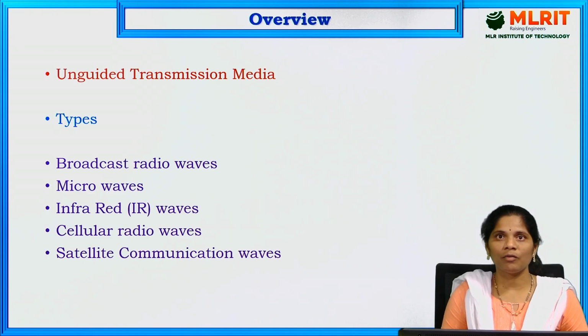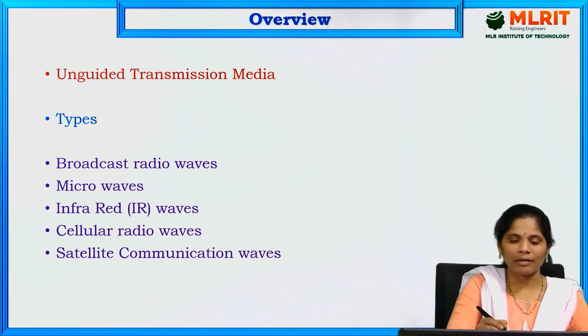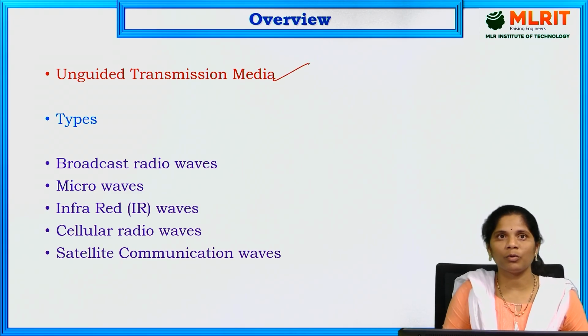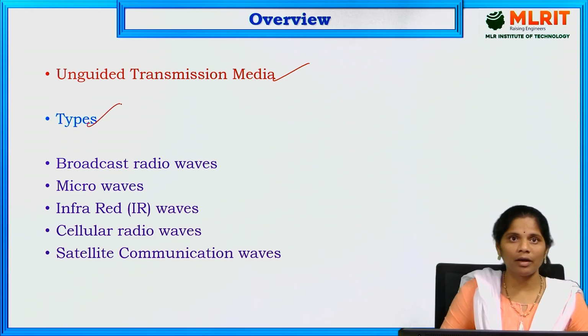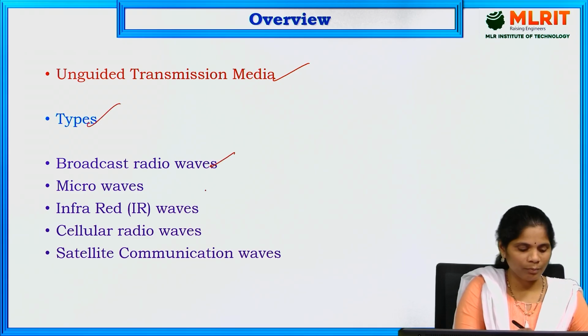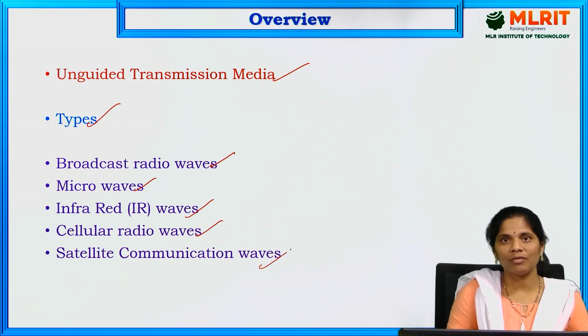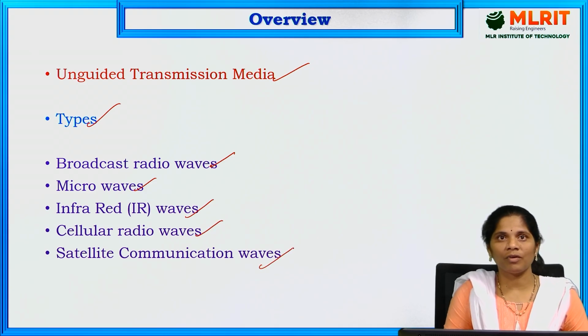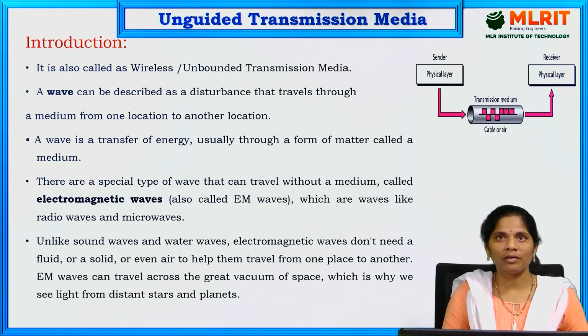First, let us see the overview of today's session. First, we are going to discuss what unguided transmission media is, an introduction to it. Then the different types of unguided transmission media: broadcast radio waves and microwaves, infrared waves, cellular radio waves, and satellite communication waves. First, let us see the introduction to unguided transmission media.